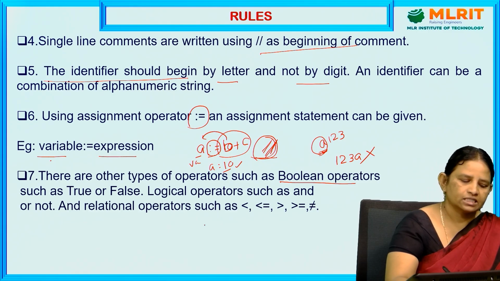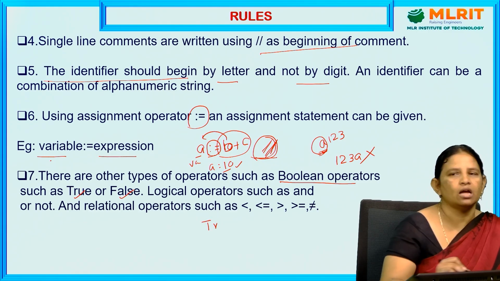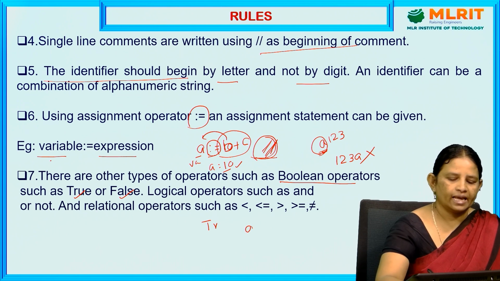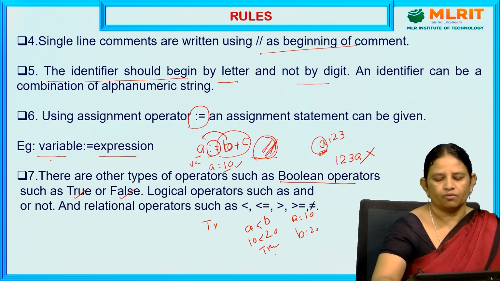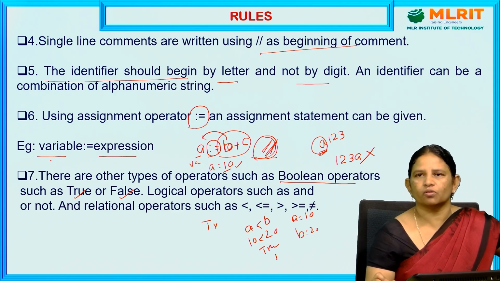Boolean operators always return truth values, that is either true or false. For example, A less than B. A equal to 10, B equal to 20. A less than B, 10 less than 20, the condition is true. It returns a true value, or 1. 1 for true, 0 for false.